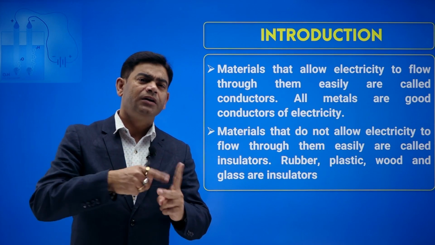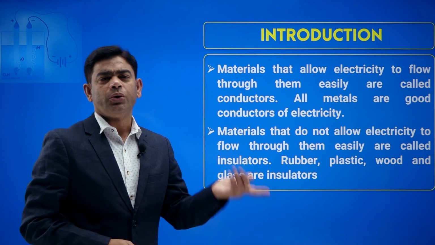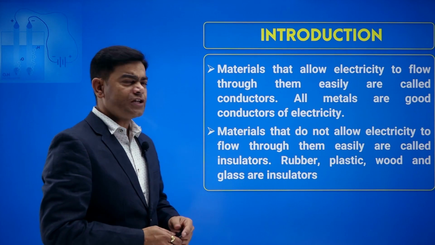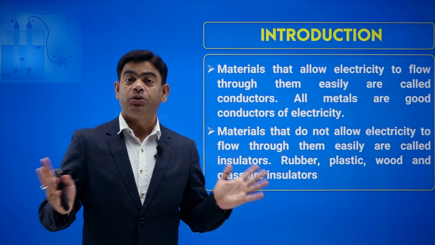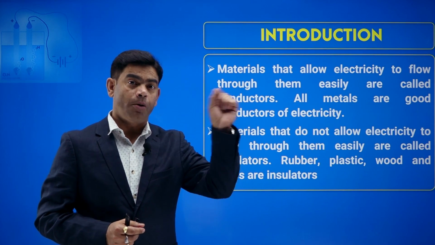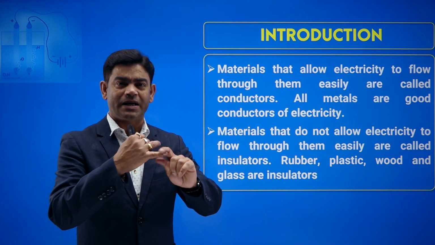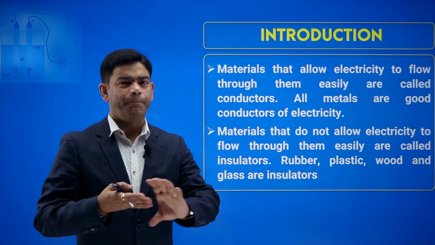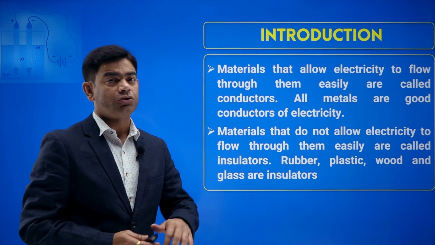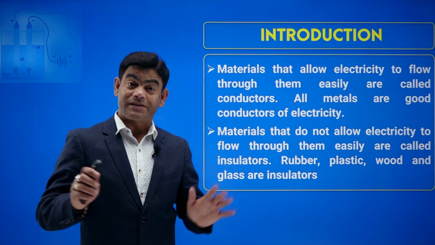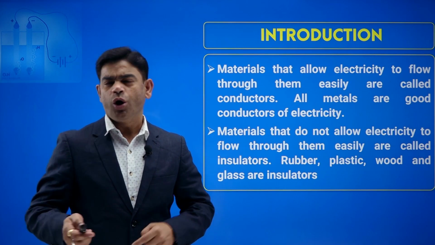Non-conductor can also be called as an insulator or a bad conductor, or you can say a poor conductor. So generally when we talk about metals, we find they are good conductors. You must have seen wire of copper or aluminium. Okay, so metals are good conductors, whereas plastic, rubber, wood, paper, they are bad conductors. They are insulators. They don't allow the current to pass through them. Okay, so now it's clear what is a conductor, what is a non-conductor or insulator, or I can say bad conductor.